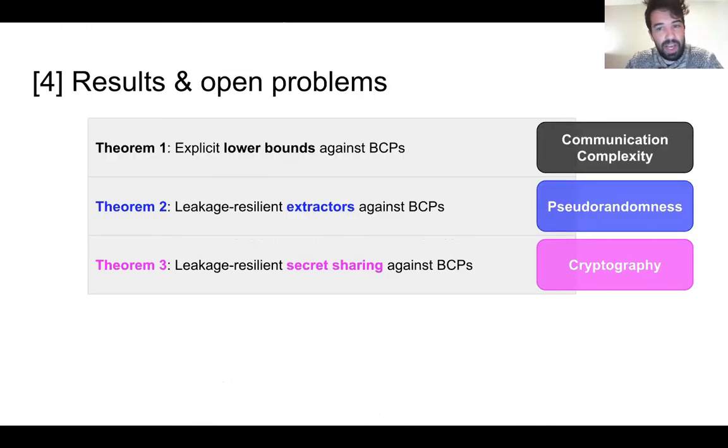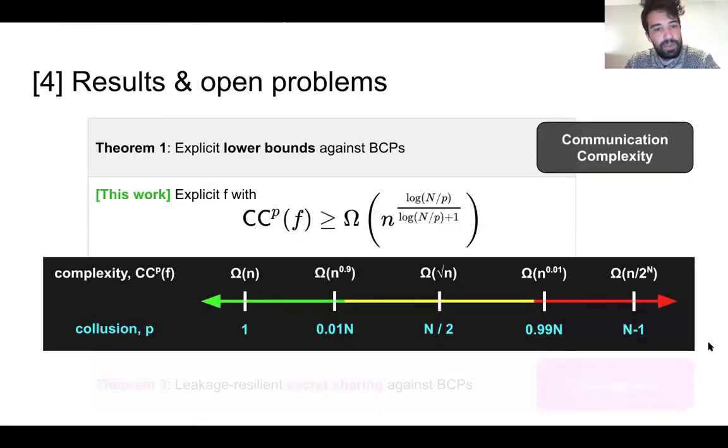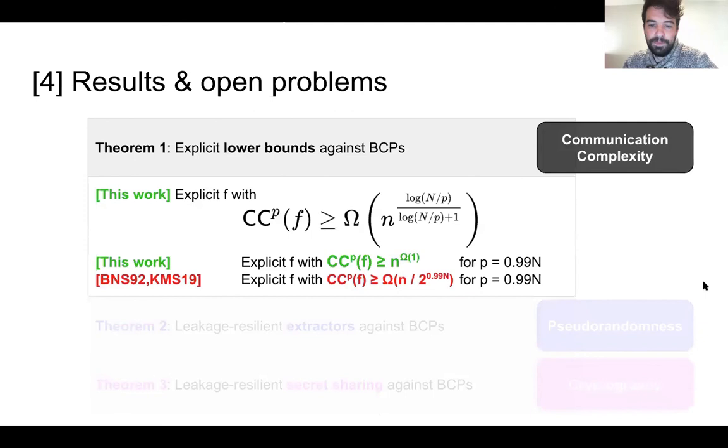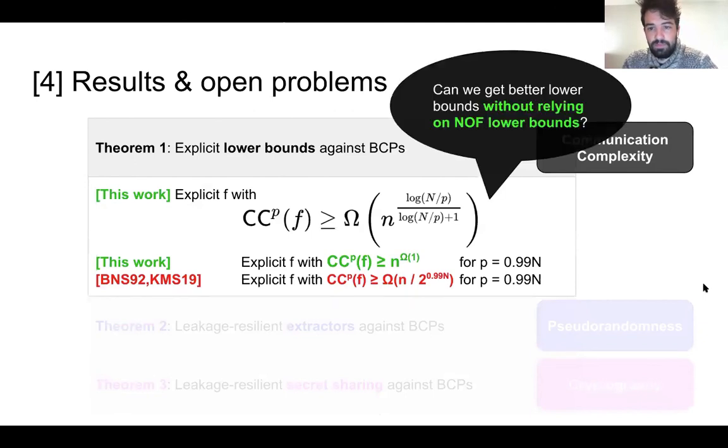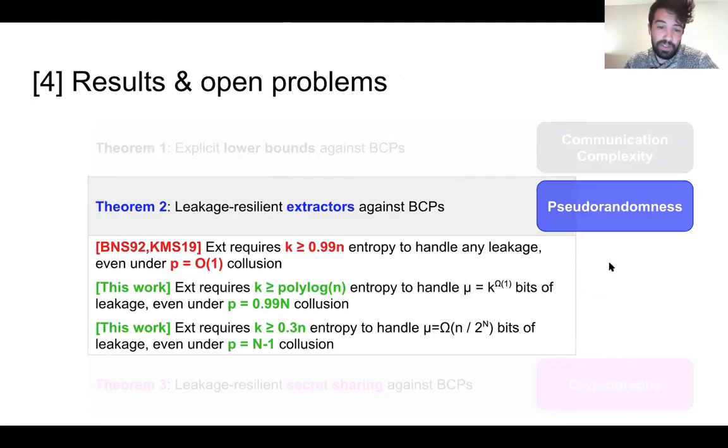Now we'll briefly recap our results. So first, we established explicit lower bounds against the entire spectrum of BCPs of this form. It'd be interesting to see if you can get better lower bounds, perhaps not by bootstrapping off of NOF lower bounds. Next, we constructed leakage resilient extractors against BCPs that work for just polylogarithmic entropy.